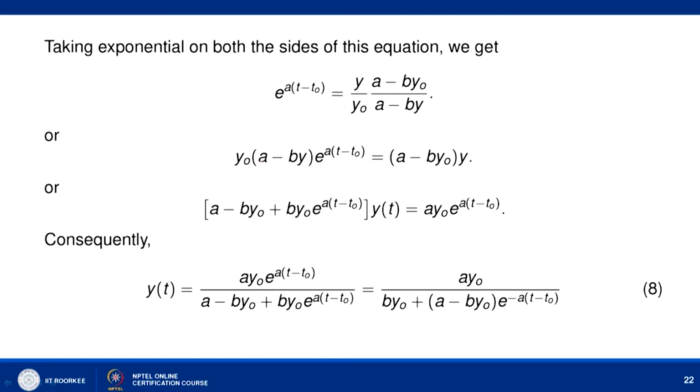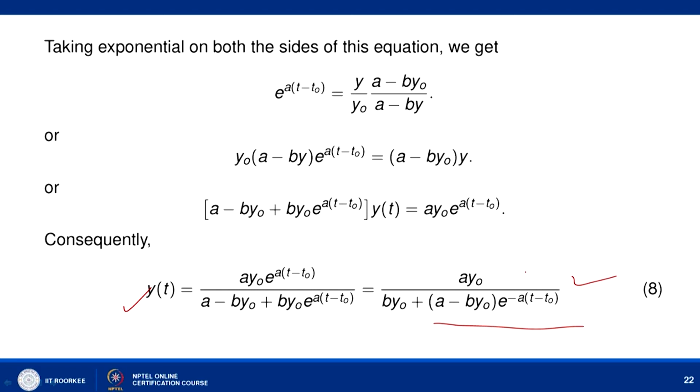So, or taking exponential on both the sides, we have e to power a t minus t naught equal to y upon y naught times a minus b y naught upon a minus b y, and after simplifying we can write down y t equal to a y naught e to power a t minus t naught divided by a minus b y naught plus b y naught e to power a t minus t naught. You divide by e to power a t minus t naught and you can get the expression for y t as a y naught divided by b y naught plus a minus b y naught into e to power minus a t minus t naught here.